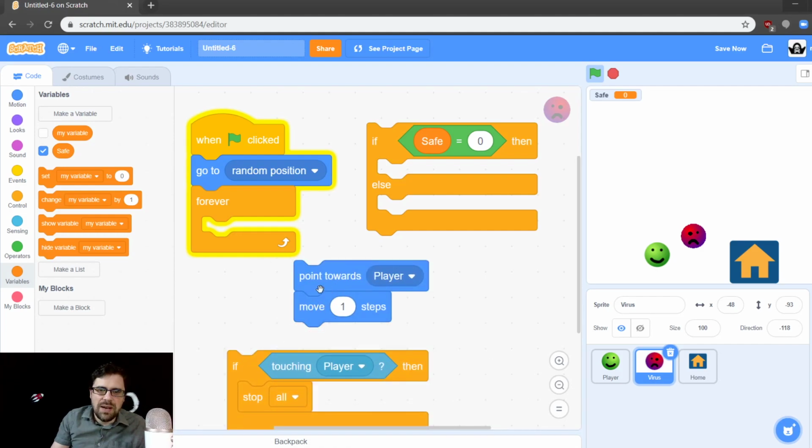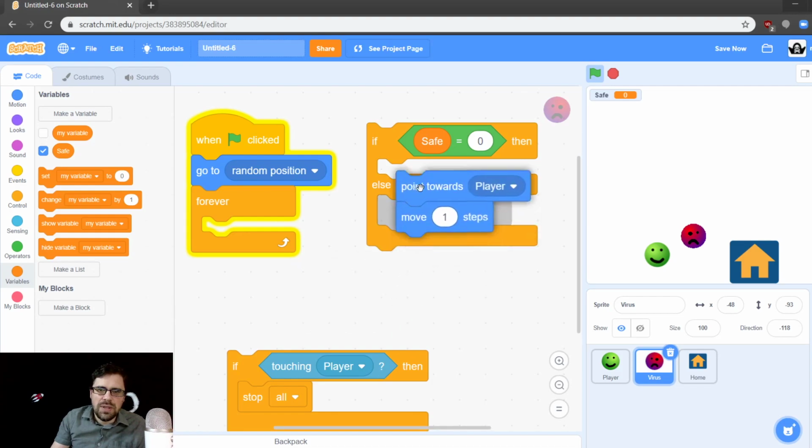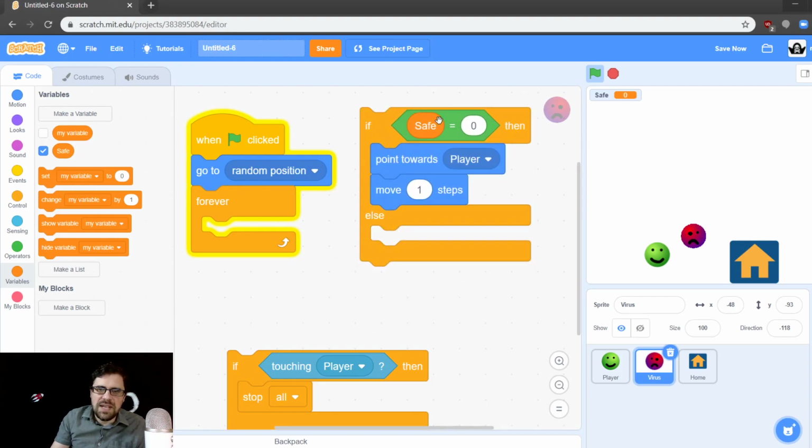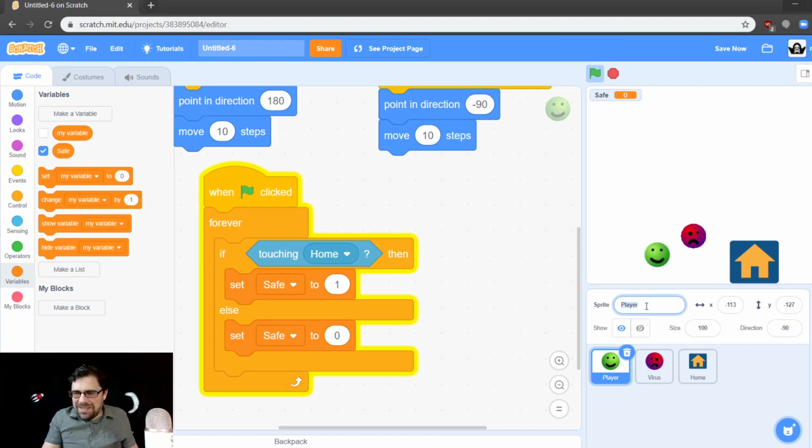The same blocks we have, point towards player and move. It's going to go right in there. So if safe is 0, just keep doing what you're doing. Go get that guy. All right? Name the player Stella. Okay. All right. Player is going to be named Stella now. There you go. Stella. Okay, Stella, you're being chased by these viruses now. You gotta be careful. Stay in your house.